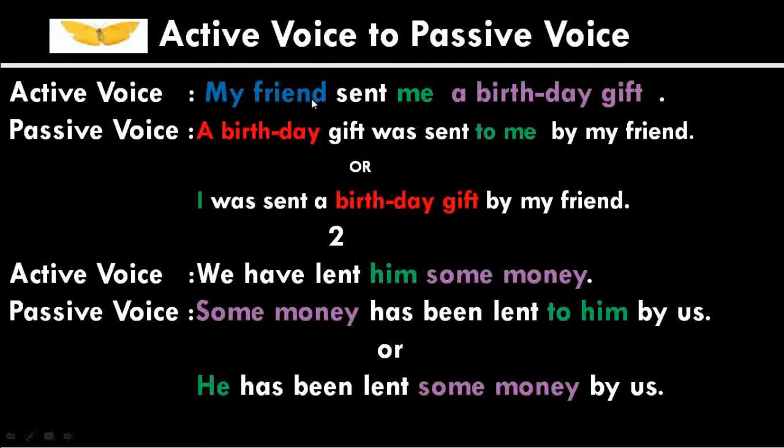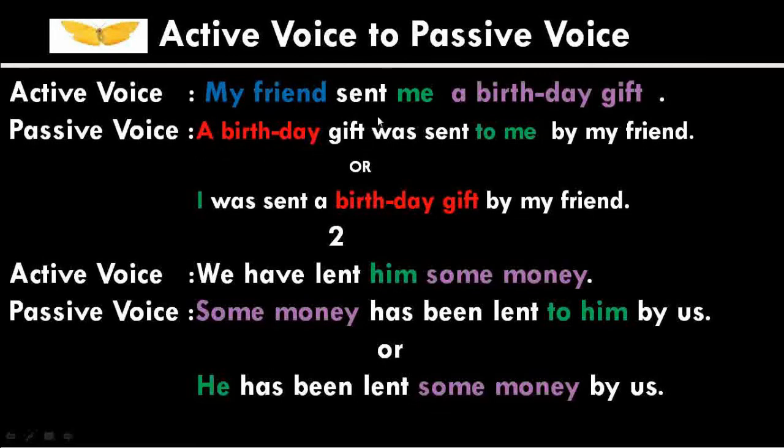Let us change the direct object in this sentence. So the object will take the place of subject in the passive voice sentence. So we bring a birthday gift to the subject position in the passive voice. Then the verb changes. As the verb is in V2 form, this V2 form will change into was or were plus V3. So the word sent will change into was sent, since a birthday gift is in singular form.